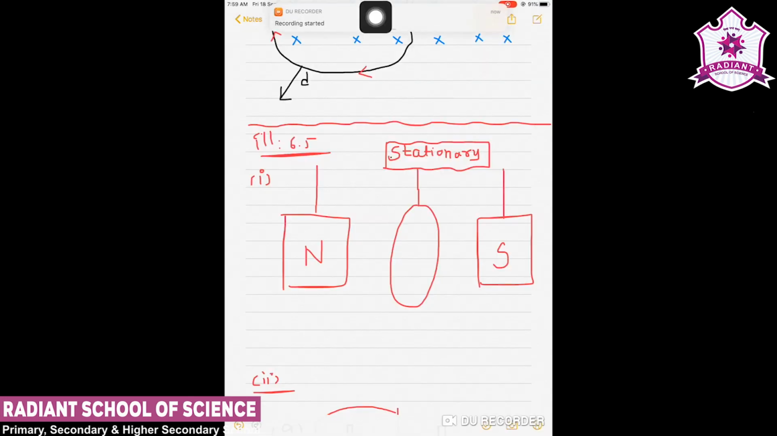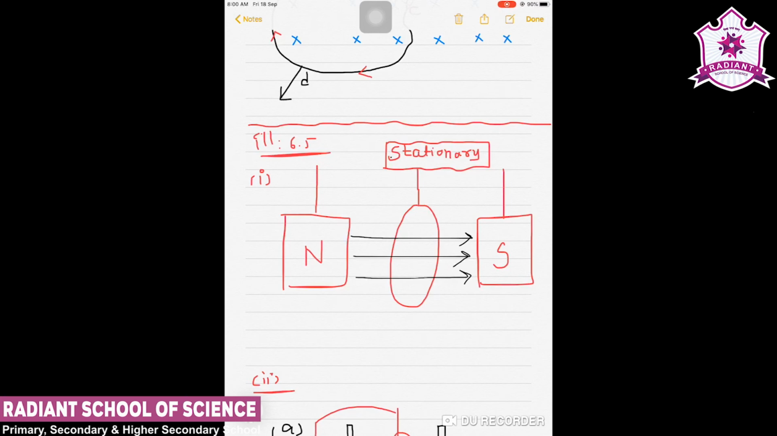Hello dear friends, now we will see example number 6.5, in which it is given that a closed loop is held stationary in the magnetic field between the north and south poles of two permanent magnets held fixed. Can we hope to generate current in the loop by using very strong magnets? So here the magnetic field exists from north to south always, but in this case these two magnets are held fixed and the loop is also stationary.